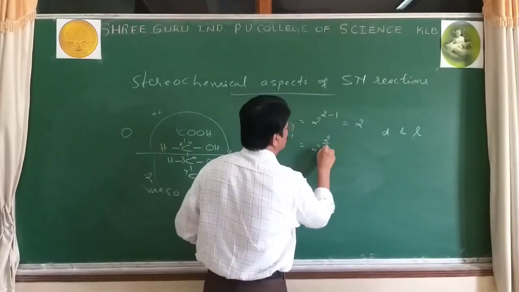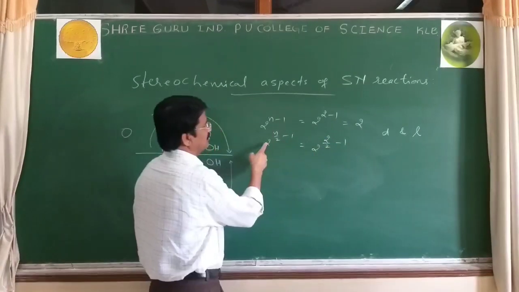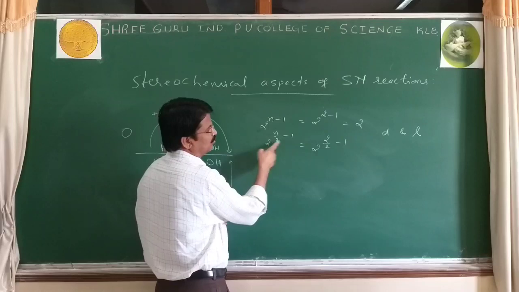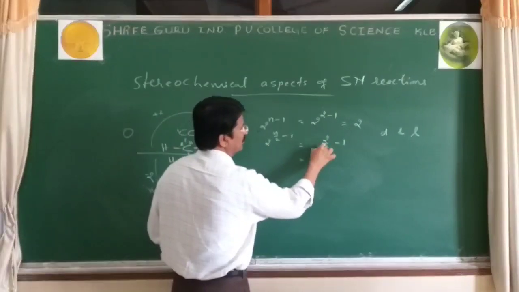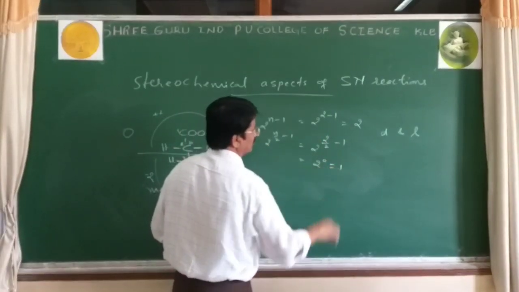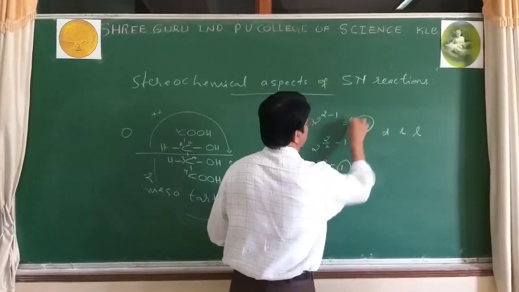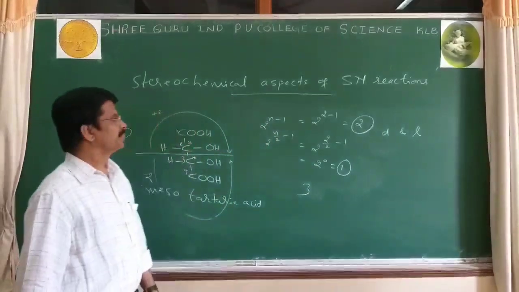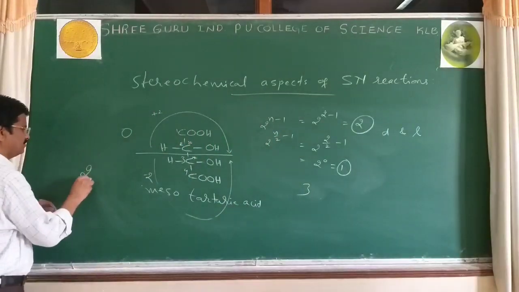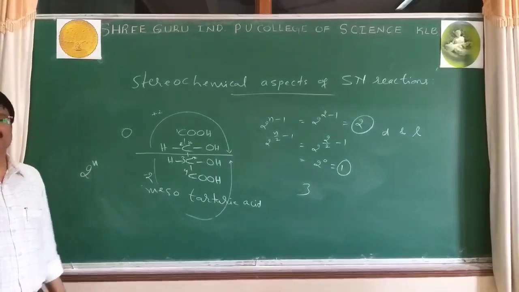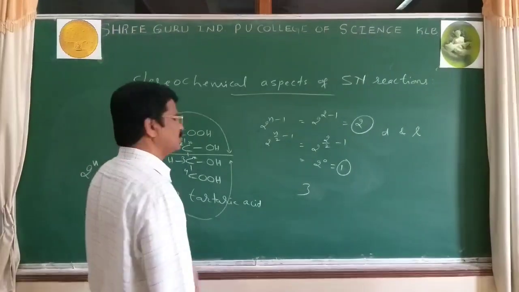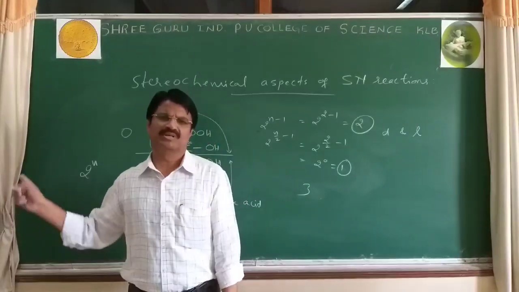2 raised to 2 minus 1. 2 raised to 2 by 2 minus 1. 2 by 2 is 1, 1 minus 1 is 0, 2 raised to 0 equals 1. Therefore, total isomers 3. But there is one more formula. Number of optical isomers equals 2 raised to n.